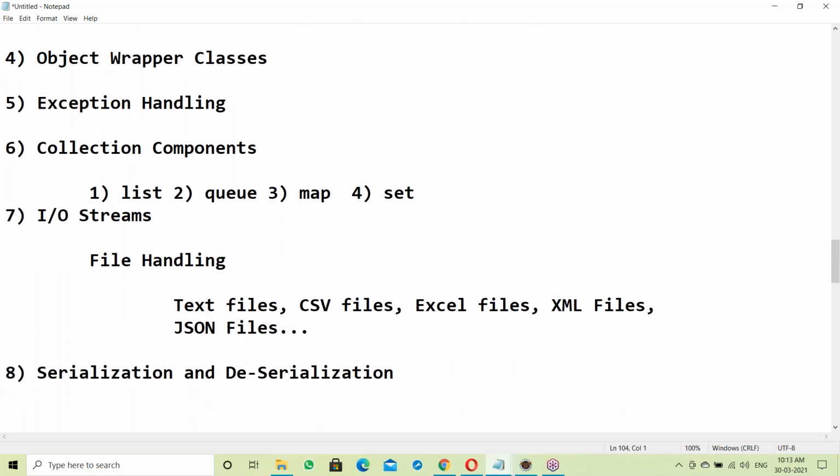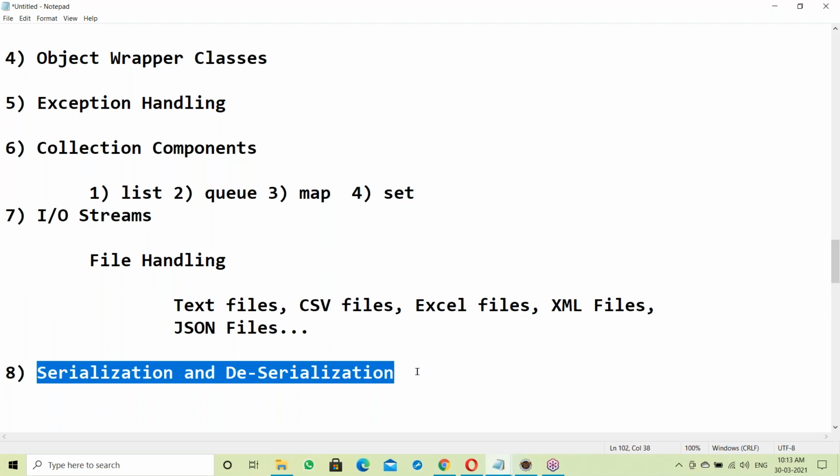Serialization means object format converted into byte format, and deserialization means byte format back into object format. Why is this needed? Suppose I have employee information in the form of objects. That object has to be written to a file. So serialization and deserialization are required.